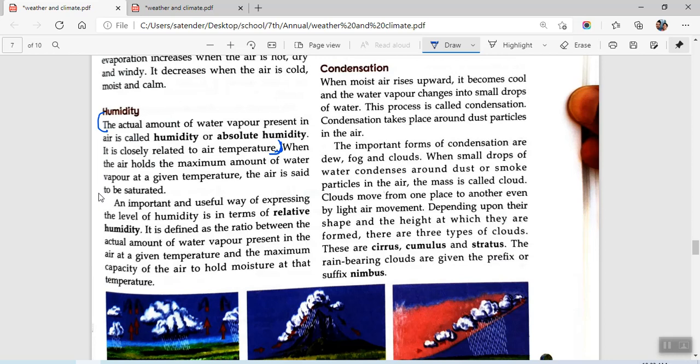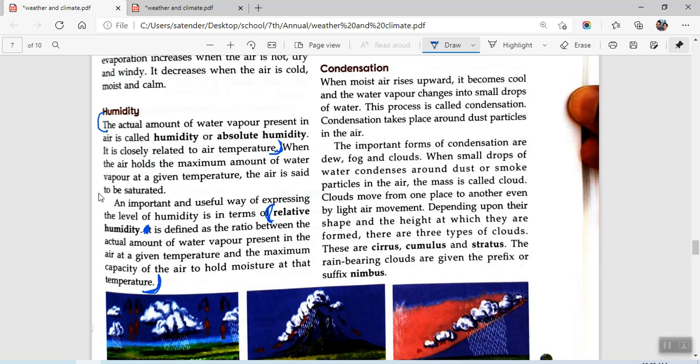For relative humidity, what you will be writing is you will start from here. Relative humidity, you just cut out this, it को हटा देना है. Relative humidity is defined as the ratio between actual amount of water vapor present in the air at a given temperature and maximum capacity of the air to hold the moisture at that temperature. So we'll be writing till this point.